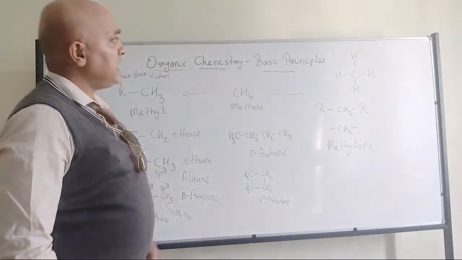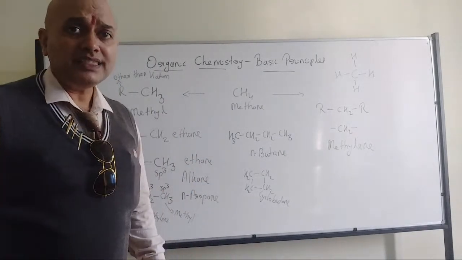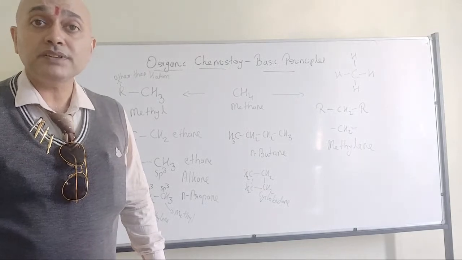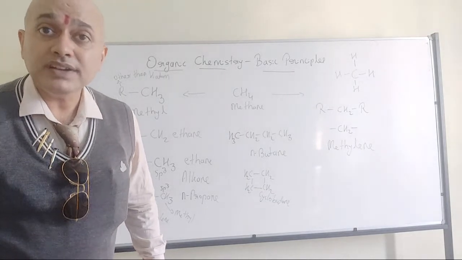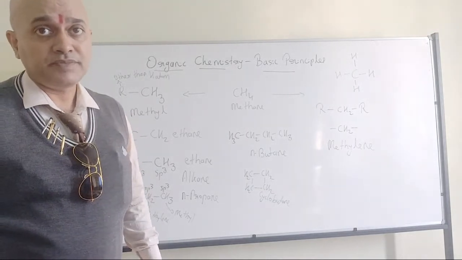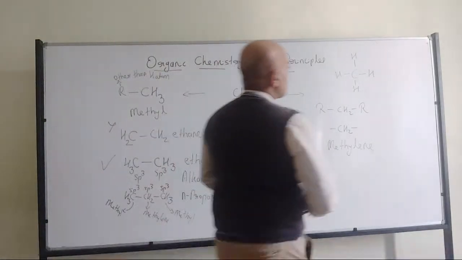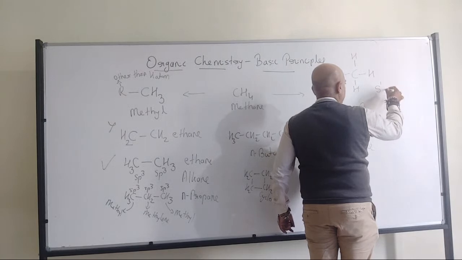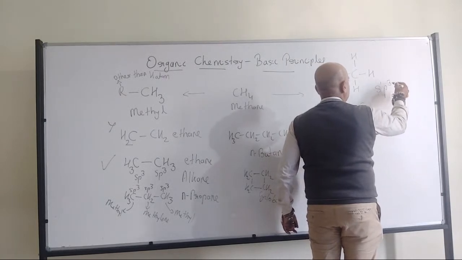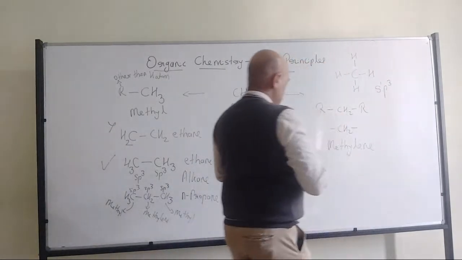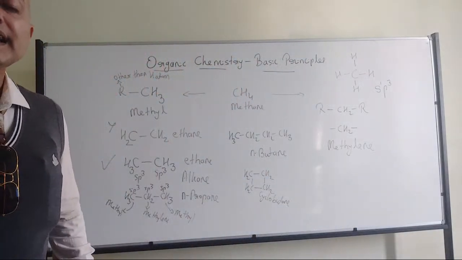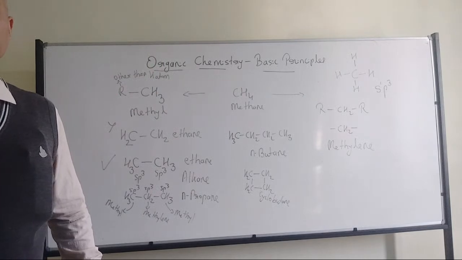So in that way, this carbon in methane is having 4 bondings. That means there should be presence of 4 hybridized orbitals. So which are those 4 hybridized orbitals? S1 and P3. 3 plus 1 is 4. So therefore it is sp3 hybridized carbon in methane.